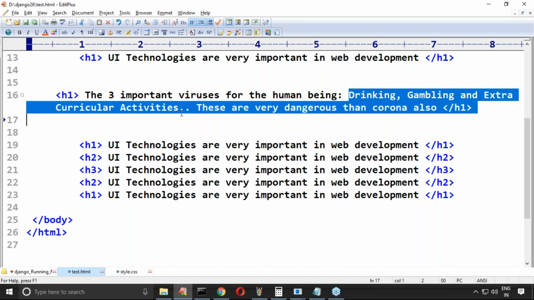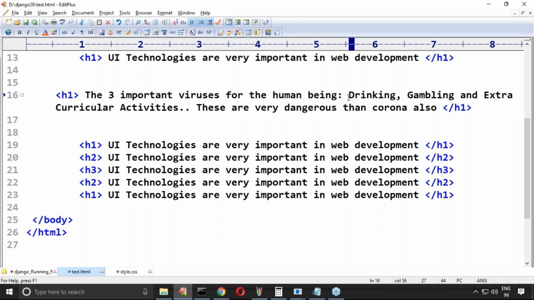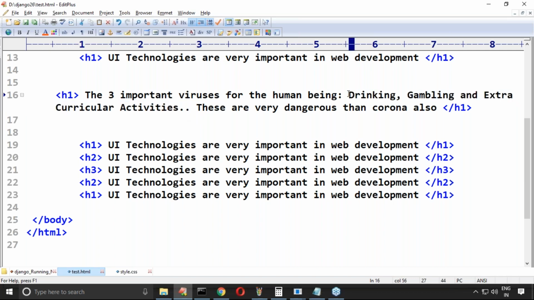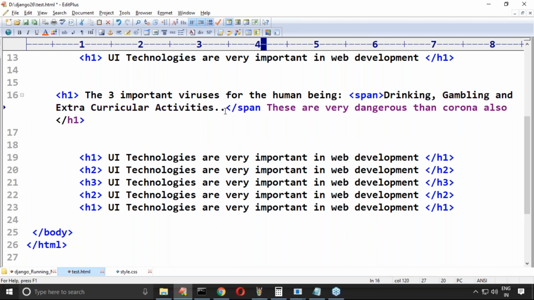Within the tag, only for part of the text I want to do styling. What I will do is enclose this particular part by using span. This is one span of the data. For this particular span, I want to apply styling. So span we require to take.